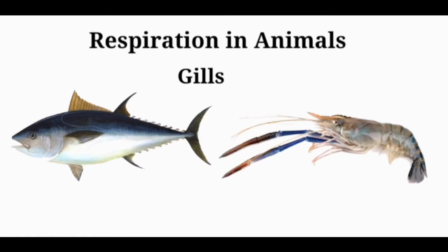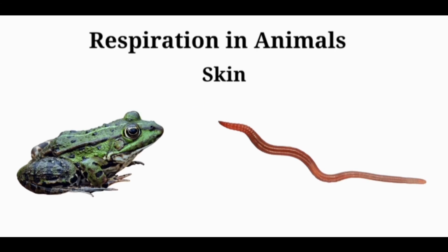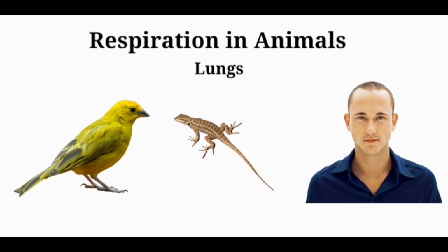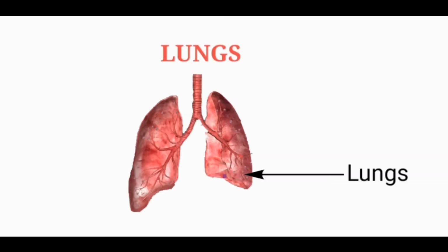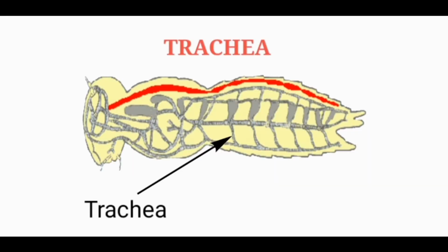Aquatic animals like fish and prawns have gills as the respiratory organ. Exchange of gases takes place through the moist skin in the case of frogs and earthworms. In addition to respiration through skin, frogs have lungs for respiration. Land animals like birds, lizards and human beings have lungs for respiration. Insects have air tubes or trachea as their respiratory organ.